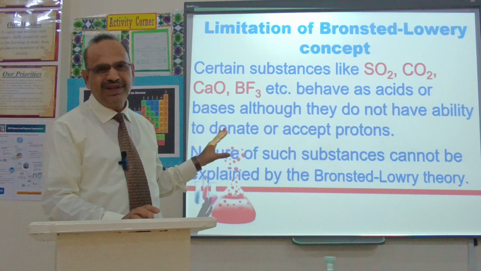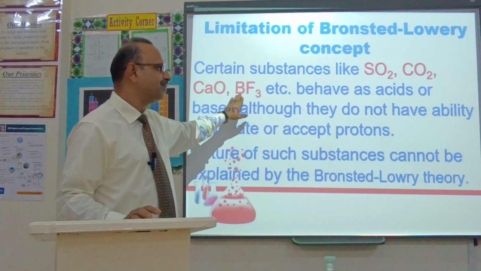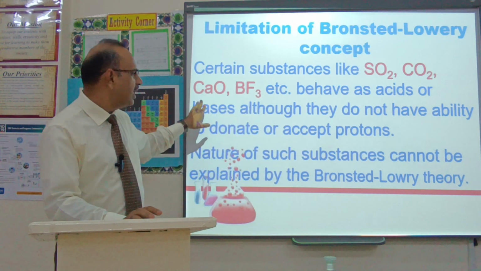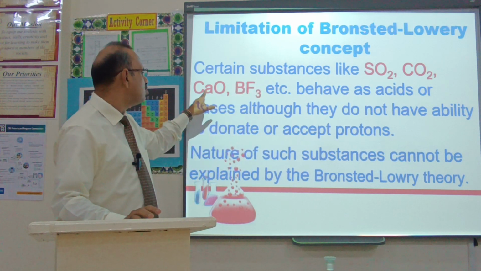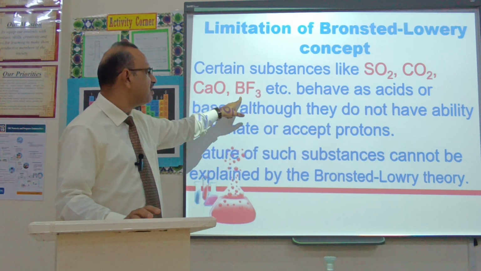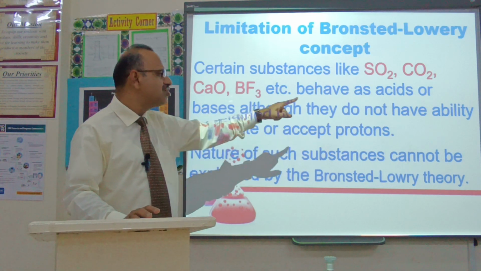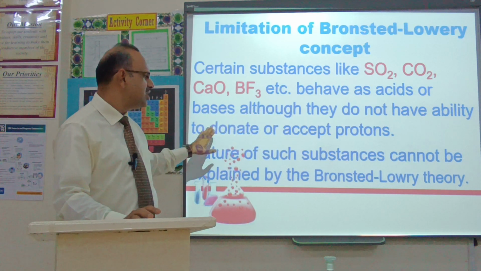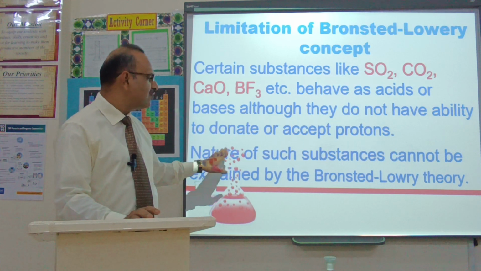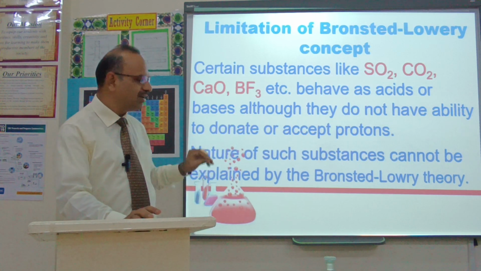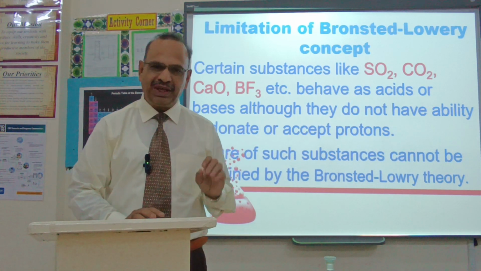So this concept fails to explain the behavior of BF3 as an acid, and others as well. SO2, CO2, calcium oxide, BF3 behave as acids or bases, although they do not have the ability to donate or accept a proton. The nature of such substances cannot be explained by the Lowry and Bronsted concept, so another concept is required.